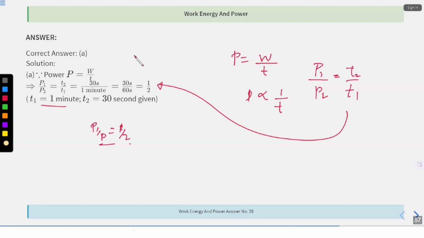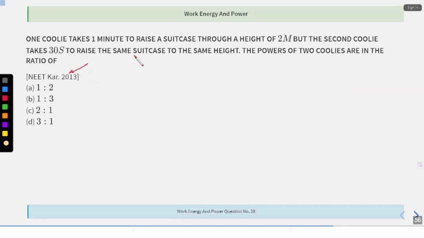All right, fine. See, you can make sense of it also without applying a formula. If one coolie is taking 1 minute, okay, height is not mattering over here, right? And the second coolie is taking it in 30 seconds. If I'm taking something in 1 minute and someone is taking it in 30 seconds, that tells us that the power of the other person is twice mine. Correct? I hope this is clear. Fine. All right.